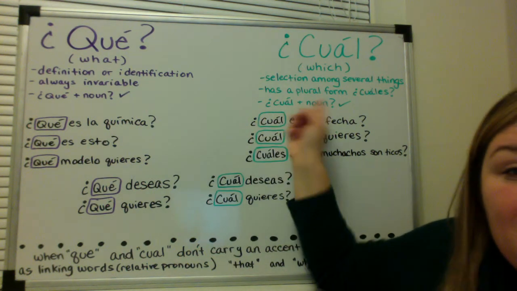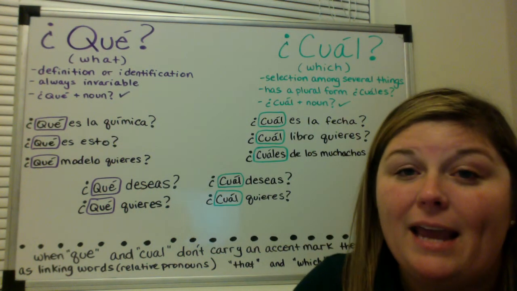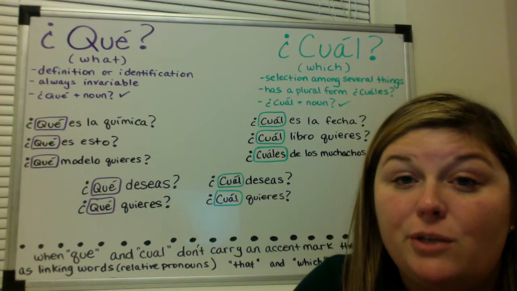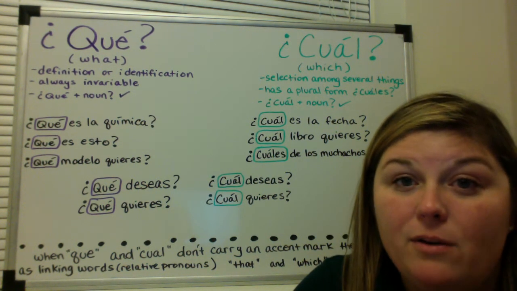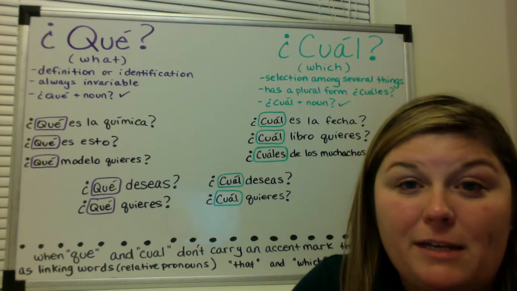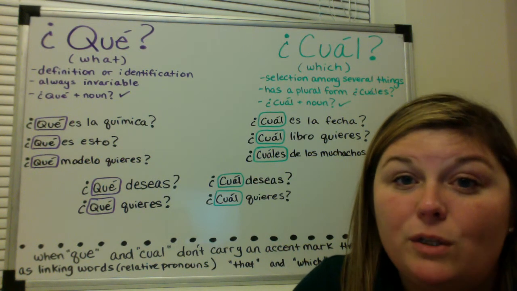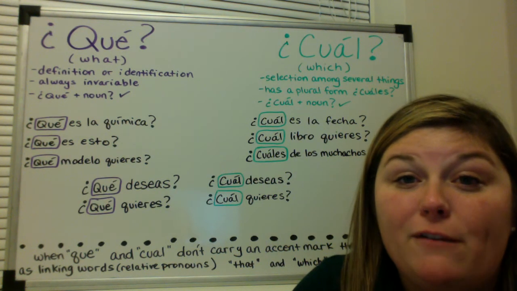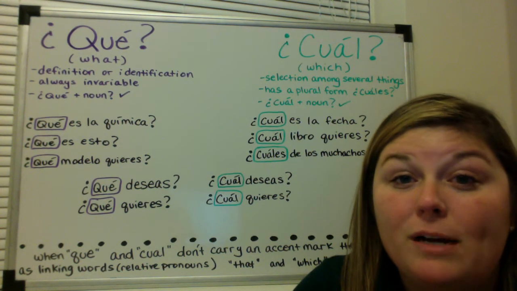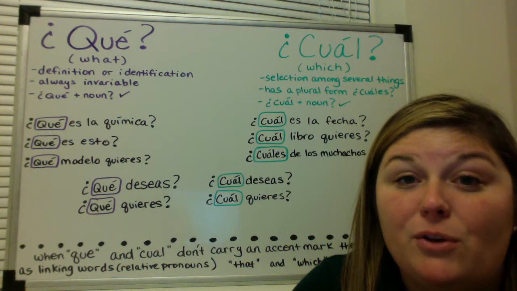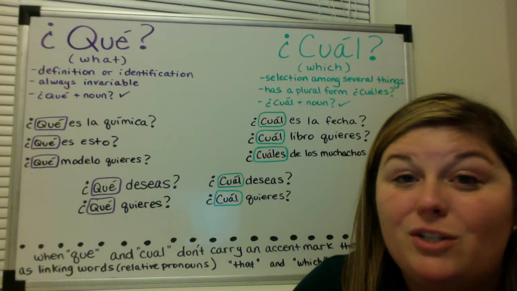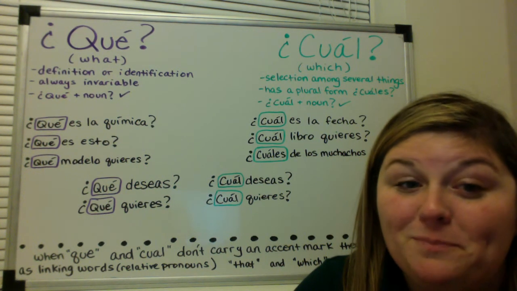Cual plus a noun is also okay. And again, grammatically, it's preferred to use que before the noun, but many native speakers in different dialects will also use cual. And especially in more informal situations, it's becoming more and more standard. So you will see and hear both. So you can choose either one before a noun.